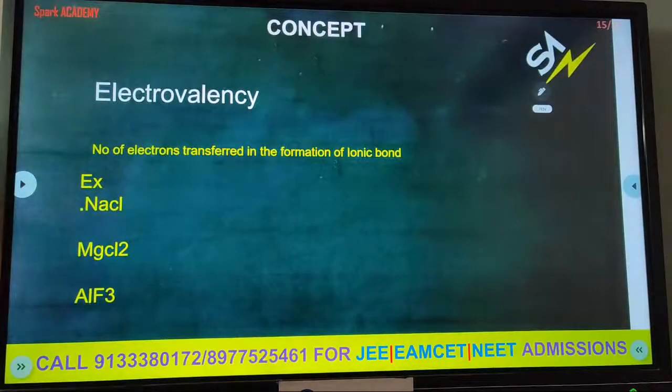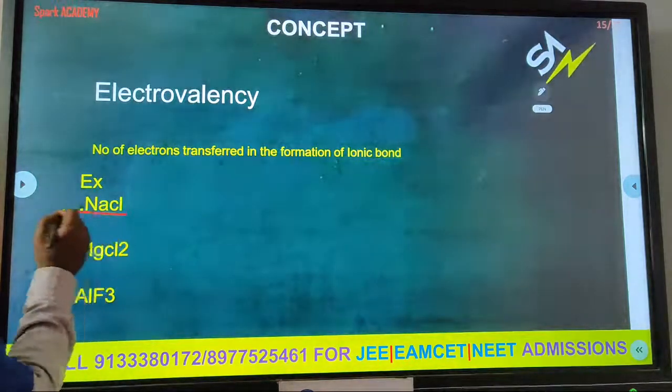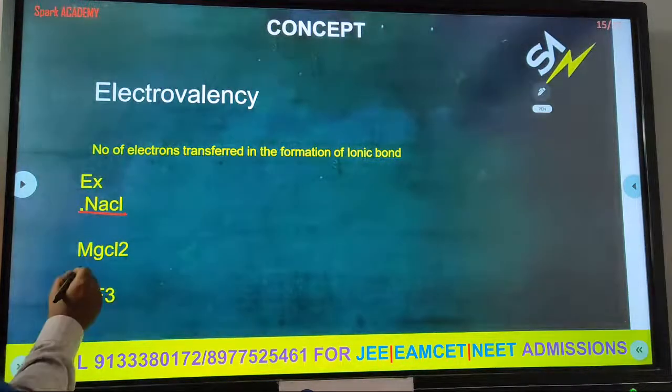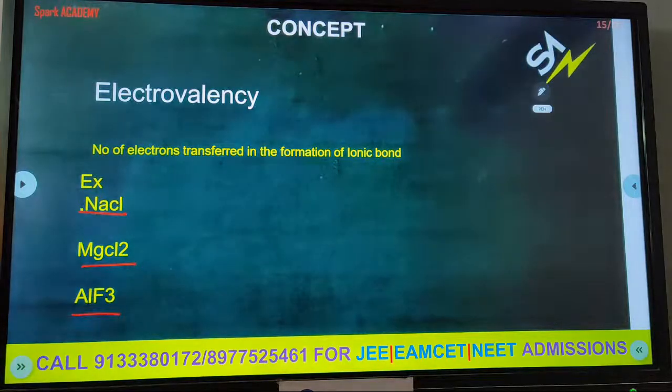Next, after completing the electrovalency bond. Electrovalent bond is nothing but the ionic bond. So what is electrovalency? NaCl is an example of an ionic compound, MgCl2, AlF3. In that, the number of electrons transferred in the formation of the ionic bond.